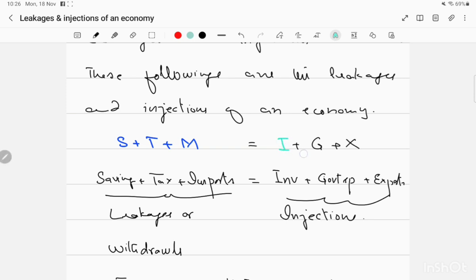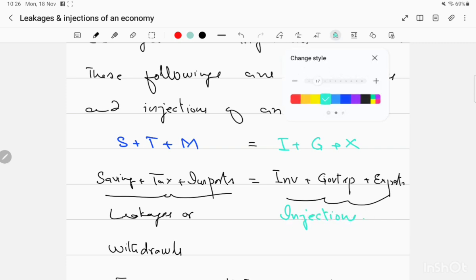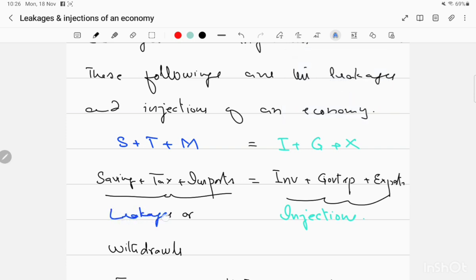Now when investment, government spending and exports are added to the circular flow, they will cause an increase in national income. So they are called the injections. All injections must be equal to the withdrawals or leakages in an economy. Then we will have national income in equilibrium. All injections and withdrawals should balance each other.